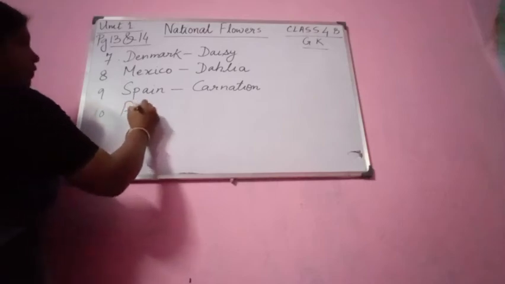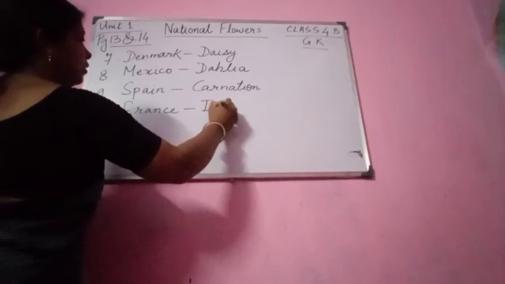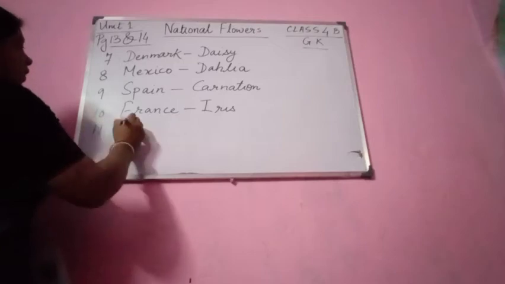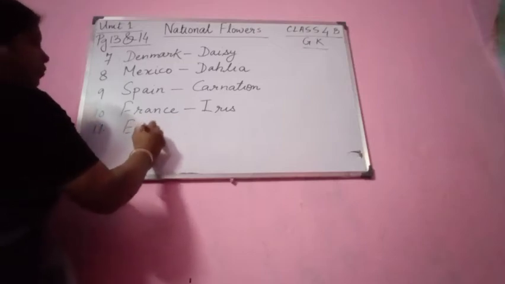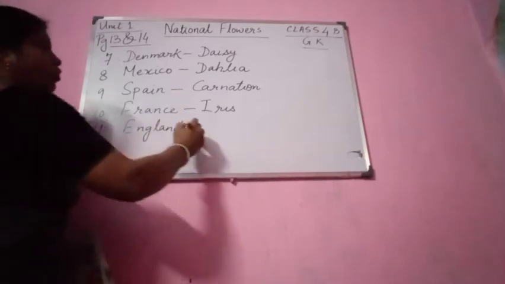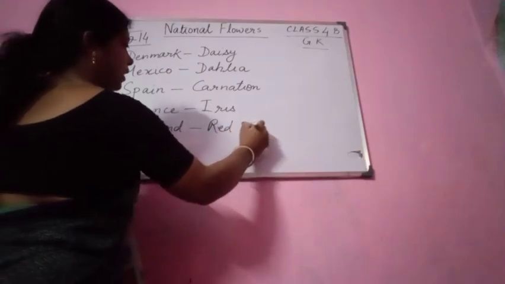The national flower of France is Irish. You see the flower Irish. What is the national flower of England? The national flower of England is red rose.